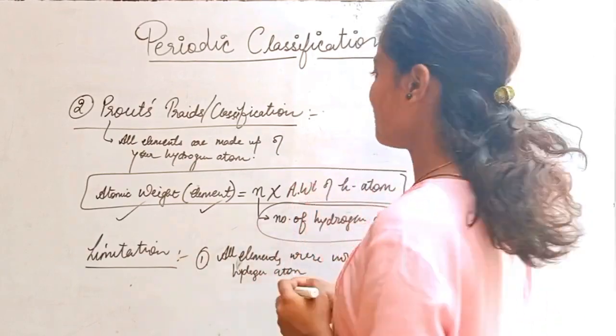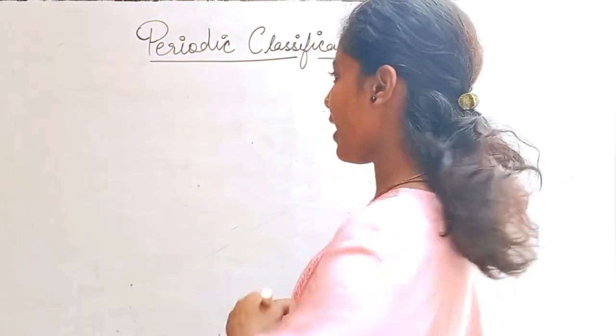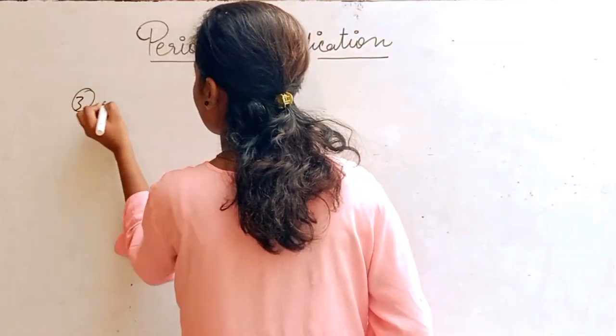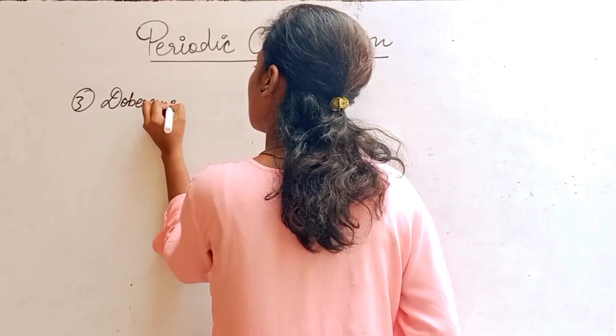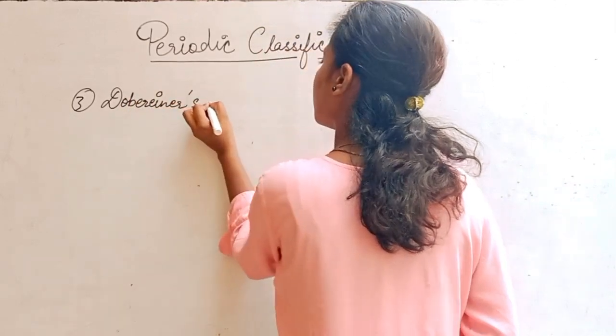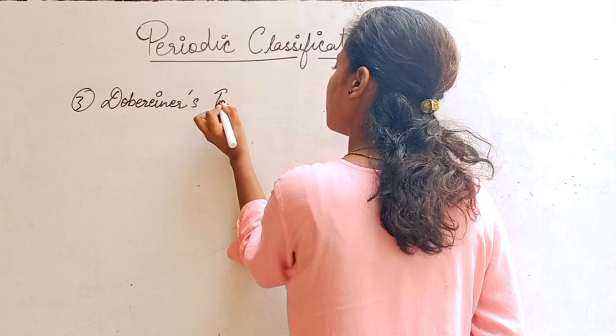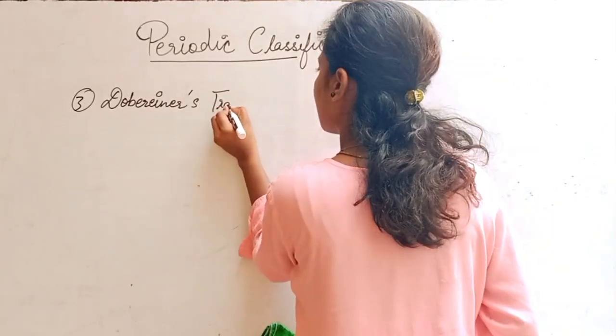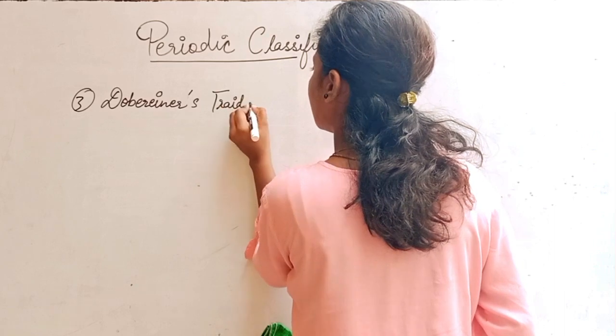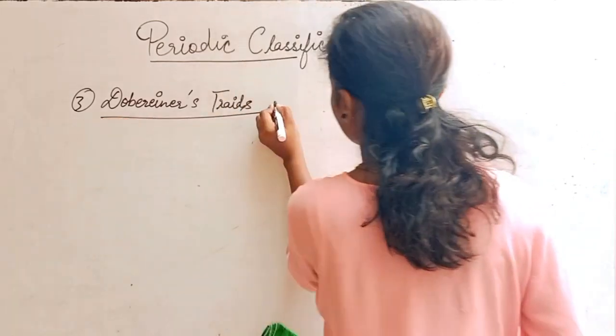Now let's move ahead. The third classification that we are going to put our eye on is Dobereiner's triads. Okay, it's Dobereiner's triads.